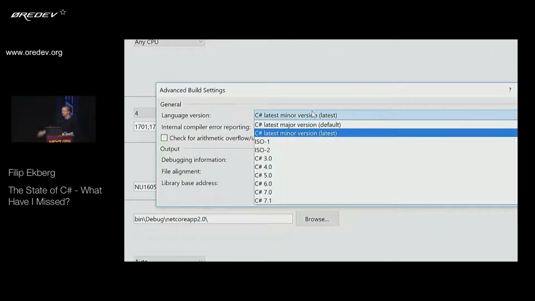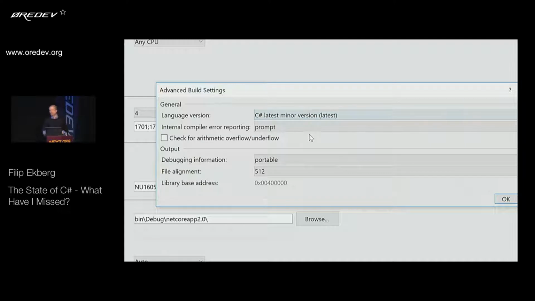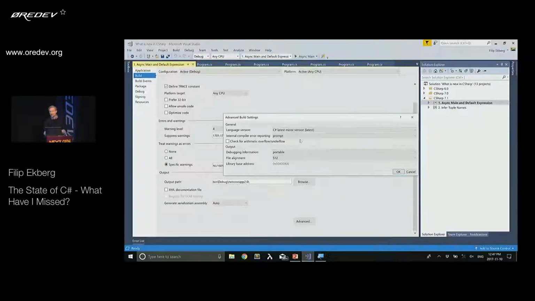So we can say we want to use ISO-1, ISO-2, C# 3, and so forth. I'm going to say I want to use the latest minor version, which means it's now going to use C# 7.1. It's going to use the latest version of the compiler as long as it's installed, which means that as soon as C# 7.2 is out, it's going to use that as well.